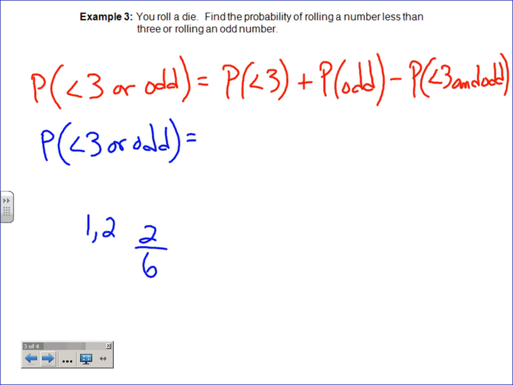So do you agree that it's 2 out of 6? Once again, should I reduce yet? I mean, is there a possibility that a 6 is going to show up again in this problem? There is, isn't there? And are we guaranteed we'll be able to reduce? Not really. So maybe we'll just wait on that. 2/6 plus. How about getting an odd?